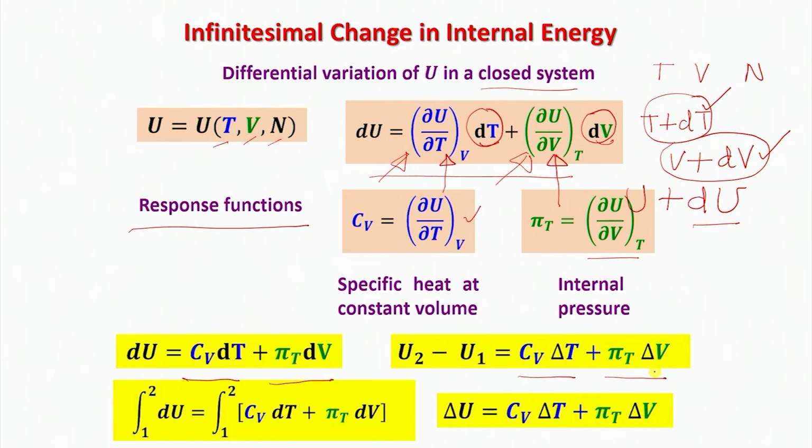I can always prepare an initial equilibrium state at a given temperature, volume and number of particles. I can very easily change the temperature of the system such that there is delta T amount of change in temperature, there is delta V change in volume of the system, and then using this expression we can say what would be the corresponding change in the system internal energy, which would be given by delta U equals Cv into delta T plus pi T into delta V.